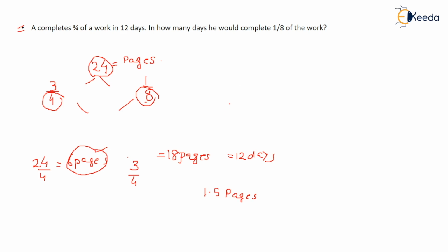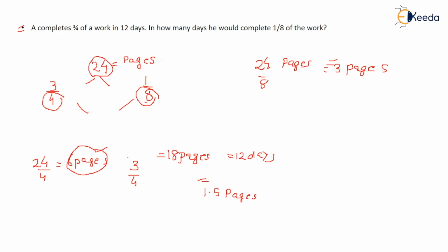So 24 pages is the work that he has to do. If I divide it by 8, how many pages does it come to? It comes out to be 3 pages, right? So 3 pages is 1/8 of the 24. So he has to write 3 pages.